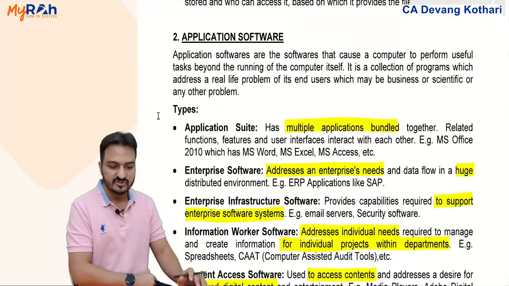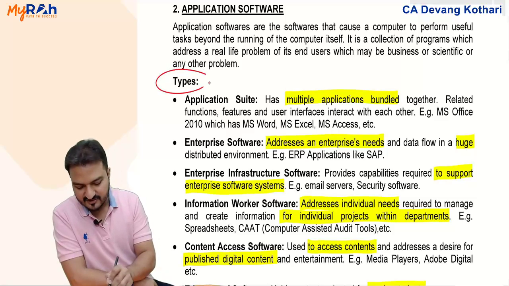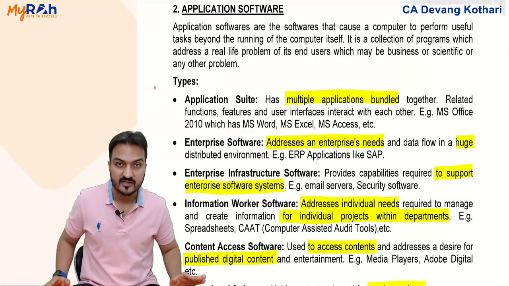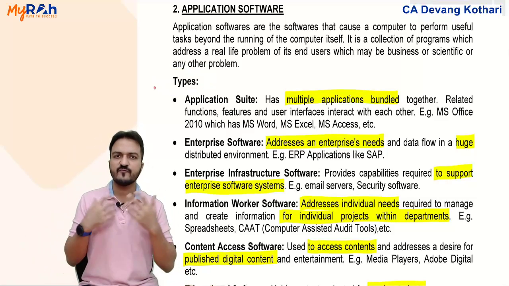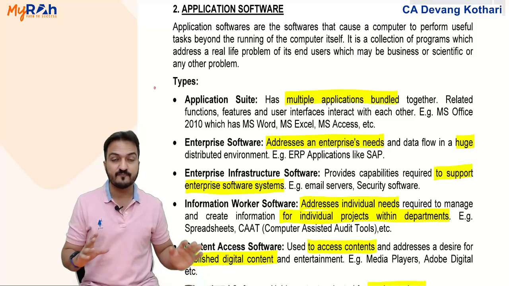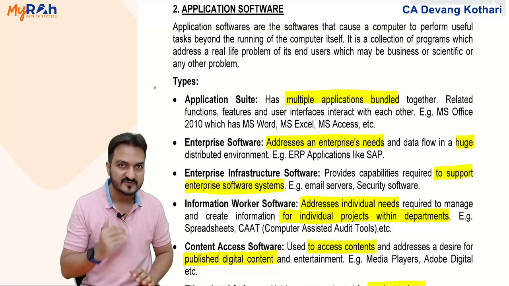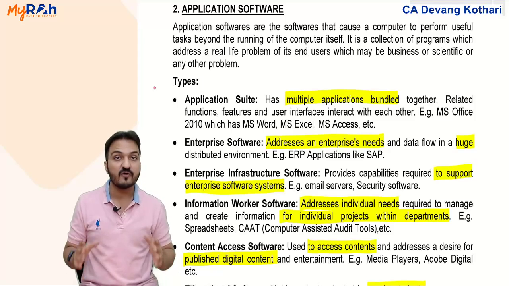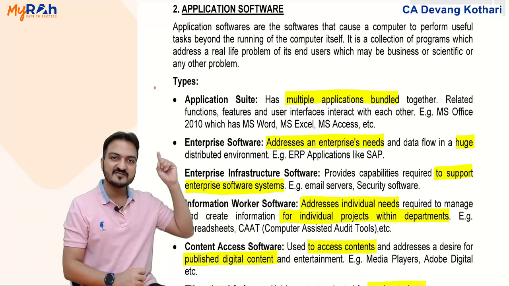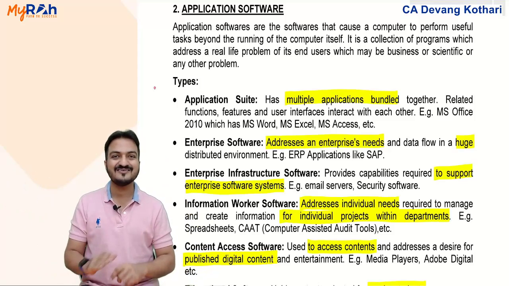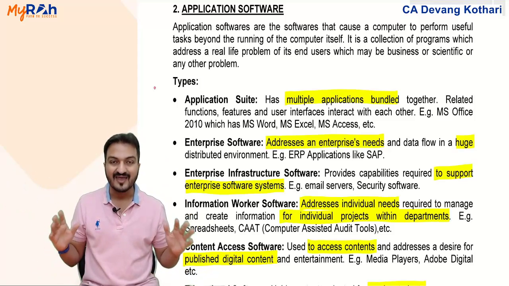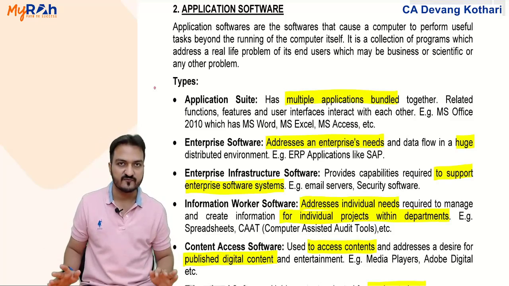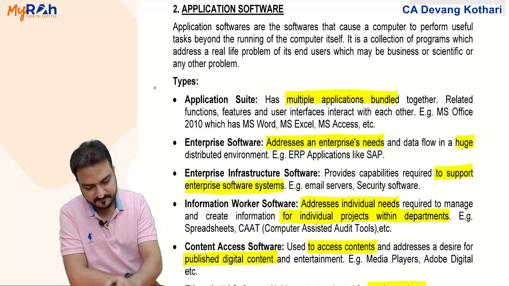Hence, under application softwares, what we will be learning is certain types. Actually, there can be hundreds of different types of application softwares, so I cannot make a full list. What you are given in your book is just some examples of types of application softwares. So when I discuss these types, don't consider that this is an exhaustive list. It is just an example list, an illustrative list. It is not an exhaustive list.